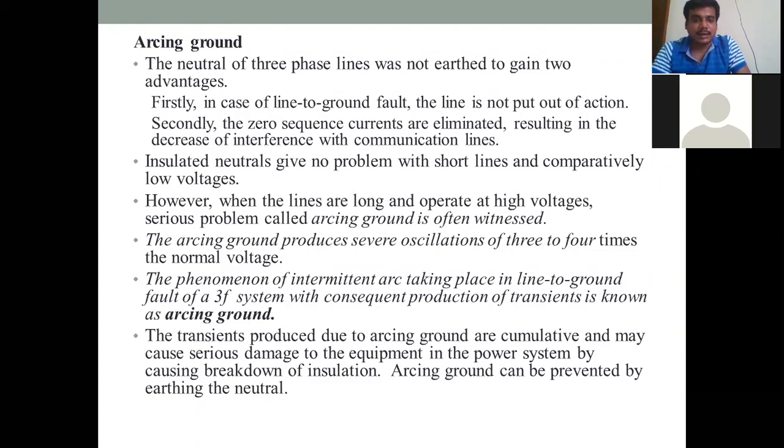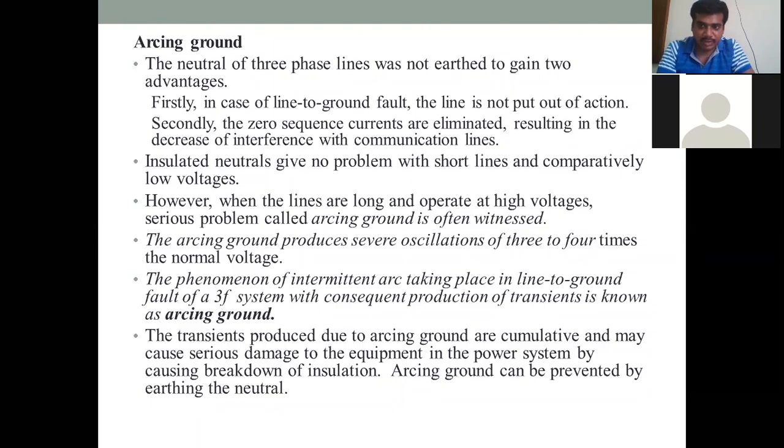And this intermittent arcing, which takes place in the line to ground of a three-phase system, leads to a transient, and this transient is called the arcing ground. Okay. These transients which occur will finally be cumulative, and they cause serious damage to the equipment connected to the power system, and may lead to the breakdown of the insulation.